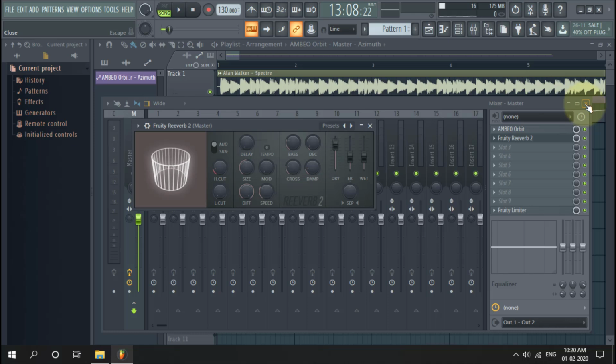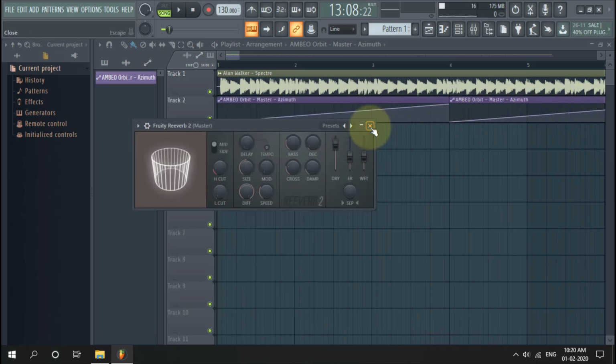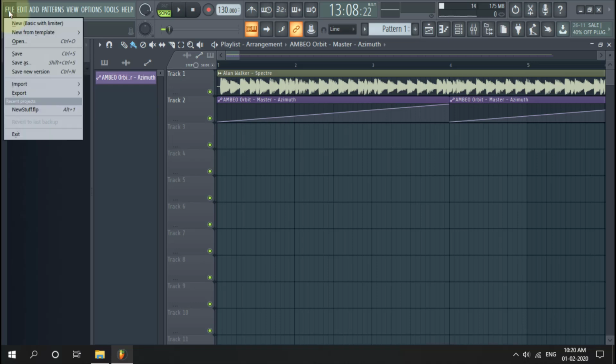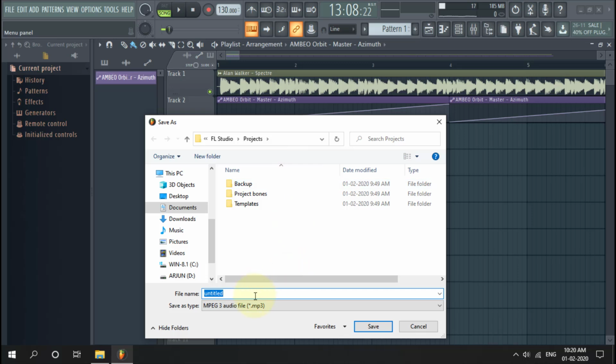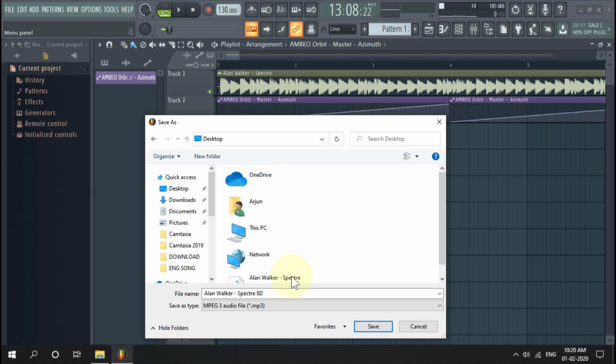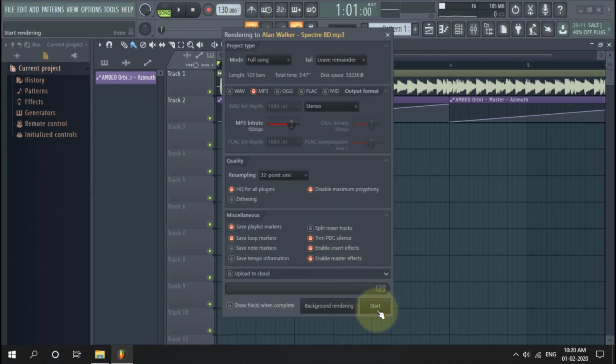Close. Close. Go to File. Export to MP3 file. Type the file name here. Choose the file destination in your PC. Save it. Start.